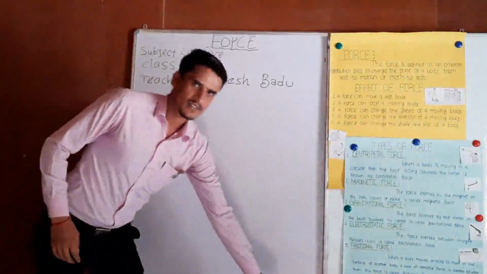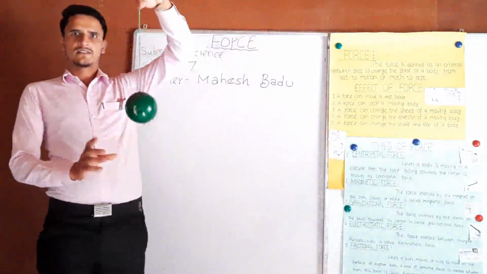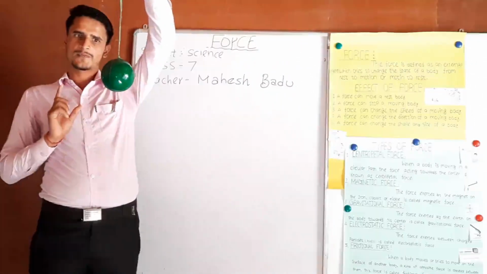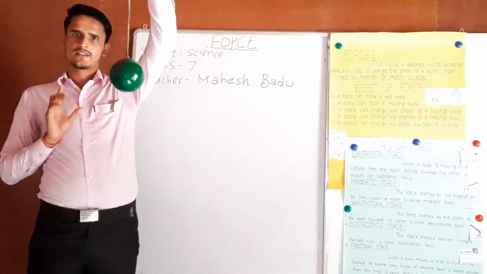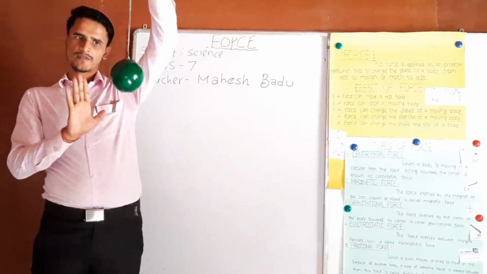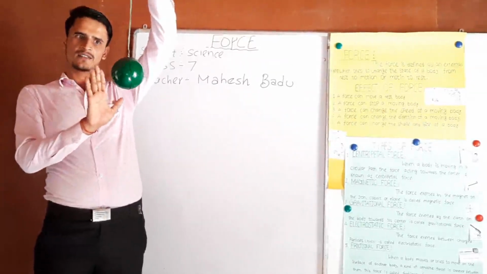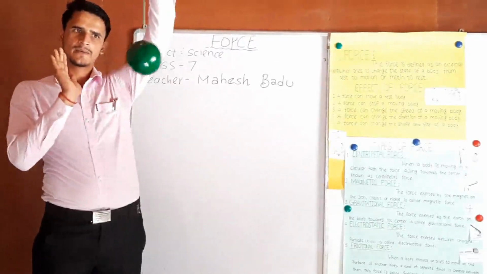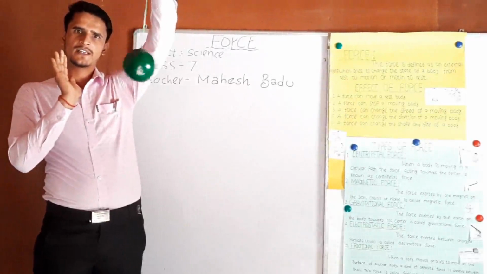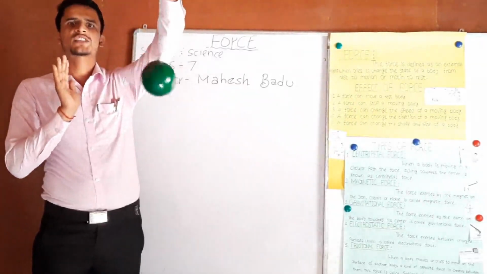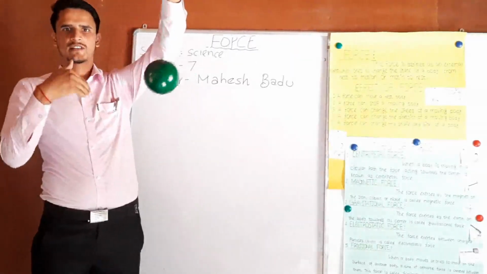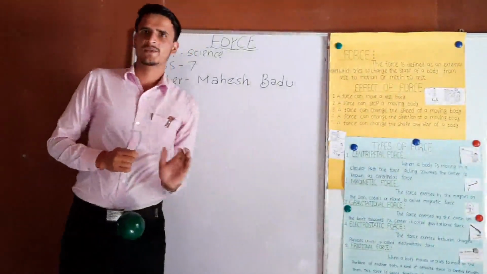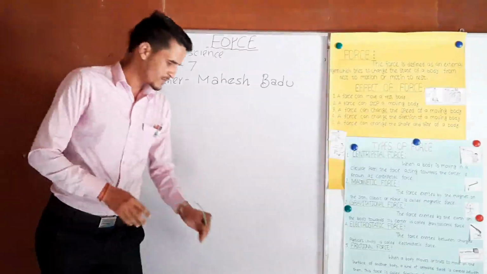Here, for this, I have one activity. Here is a ball. Look here. At first, the ball is at rest. If I apply force from its external part, what happens? Look here. The ball comes into motion. The ball is moving. So, force can move or rest a body. Force can change the position of a body.